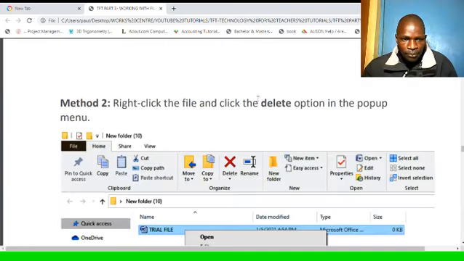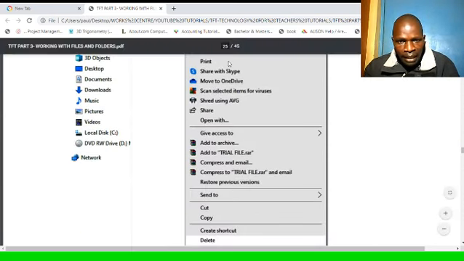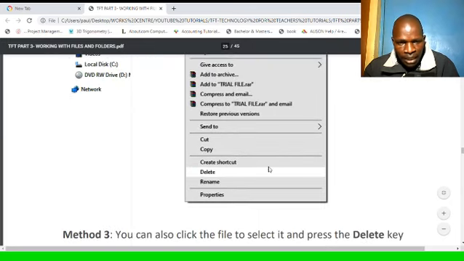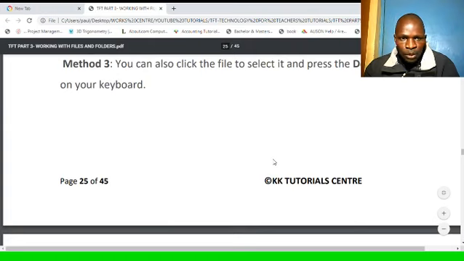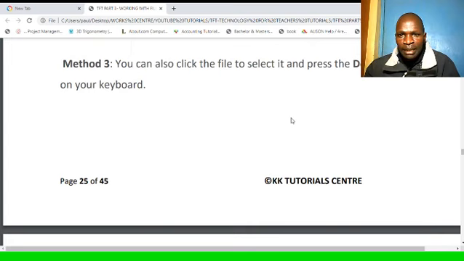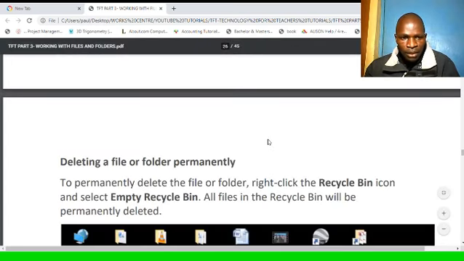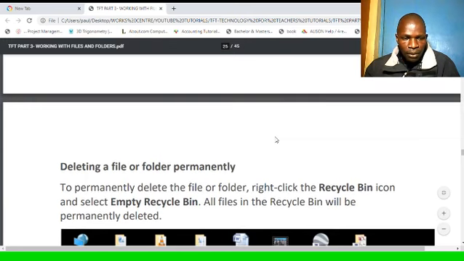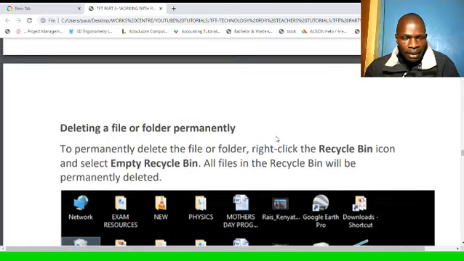The file deleted is method 2. You can also right click the file or folder and click the delete option in the pop-up menu. So you can also right click. This file can also be right clicked, and then one of the options is delete, which is down here, and then you click delete and the file will be deleted. It will be automatically taken to the recycle bin. You can also click the file to select it and press the delete key on your keyboard. So another way of deleting a file or a folder, you can click and select delete. Click the delete key on the keyboard.